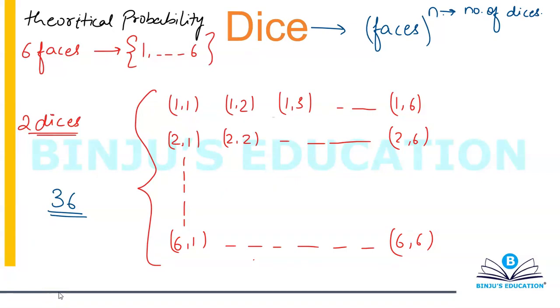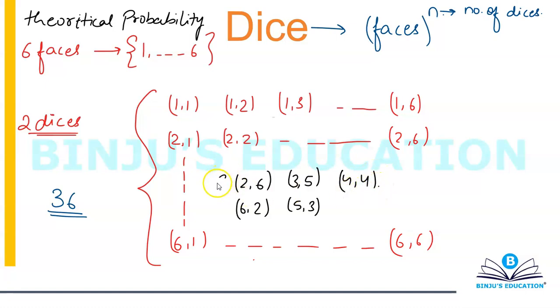Alright, so we just need to calculate the favorable number of cases. I want my sum to be 8. If I want my sum to be 8, what are my favorable cases? I can have 2 6, I can have 6 2, I can have 3 5, I can have 5 3, and I can have 4 4.